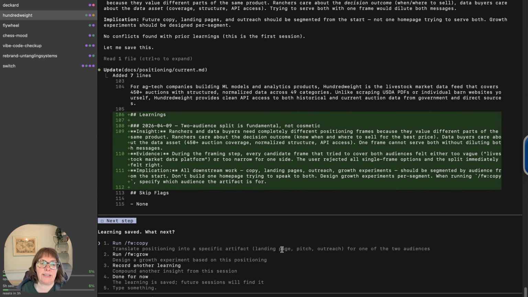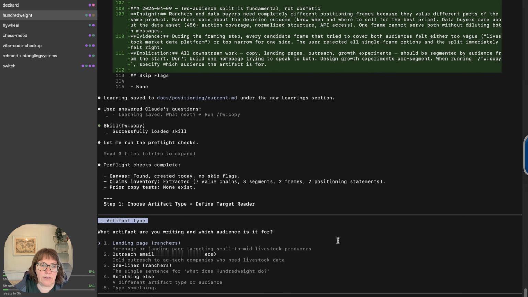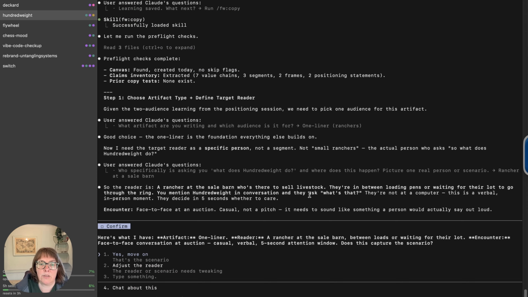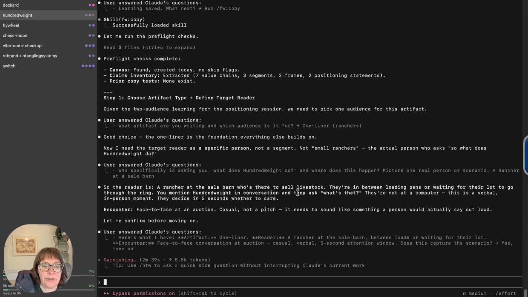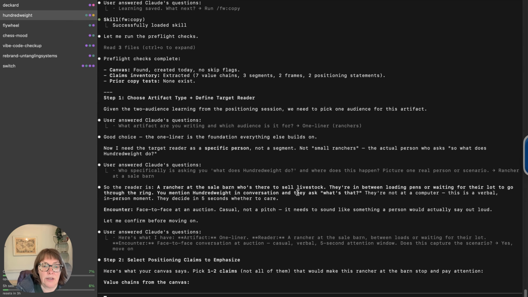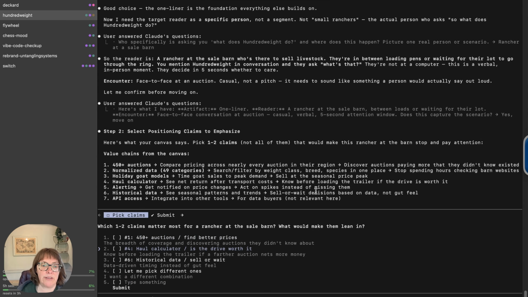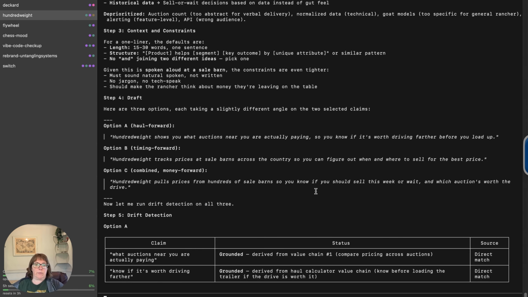So now let's translate this to some copy. So now it's saying, what do we want to write today? I want to start with a one-liner for the ranchers. Let's say I'm going to some actual auctions and someone sees that I'm using hundredweight and I want to explain it to them. So it's saying, okay, who are we doing this for? As we've explained, this is our scenario, and it's going to give me some suggestions now. So which claims are we going to focus on? I'm going to say, is the drive worth it? And historical data. So now it's suggesting some ways to say it.